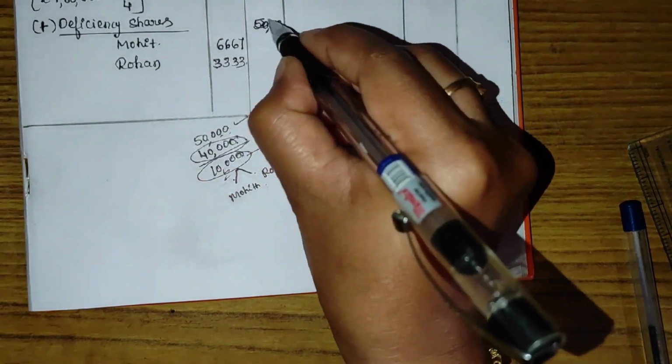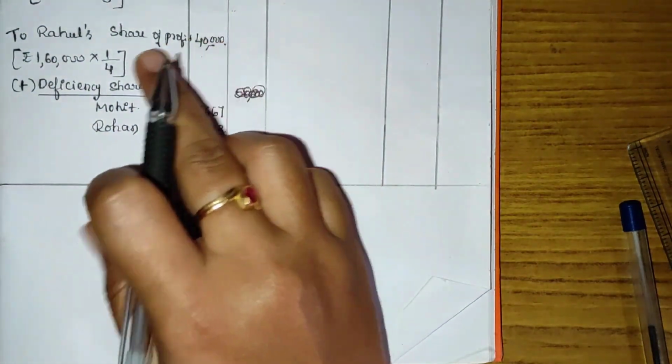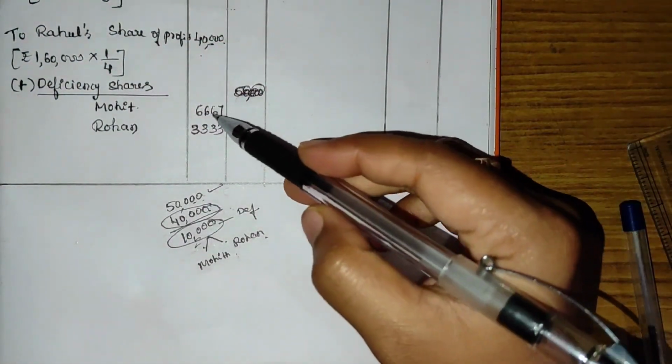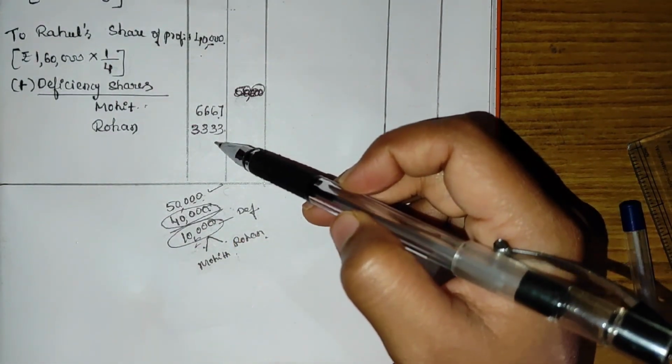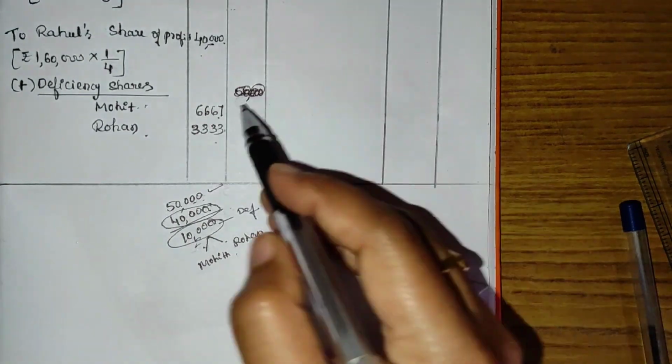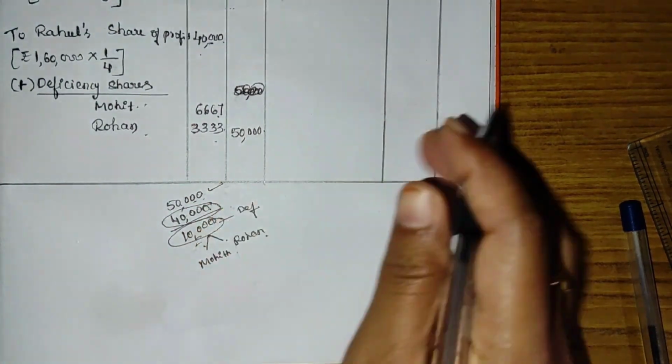So 40,000 rupees of profit he gets at the time of sharing the profit, plus 6,667 shared by Mohit and 3,333 shared by Rohan. The total amount of profit is rupees 50,000.